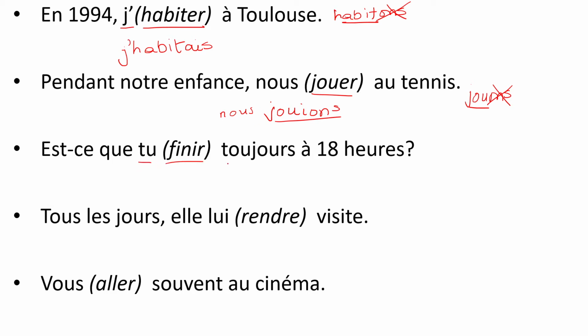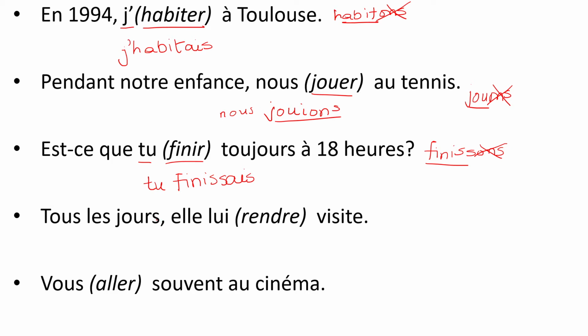Next, finir has to be put for tu. So finir, put it in the nous form first in the present tense. It is finissons, correct? Nous finissons. Cancel the ONS. What is left over is the root. Okay, so we have to write FINISS. The tu ending for imparfait is AIS, right? Same as je, AIS. So, est-ce que tu finissais toujours à 18h? Did you always finish at 6 o'clock?